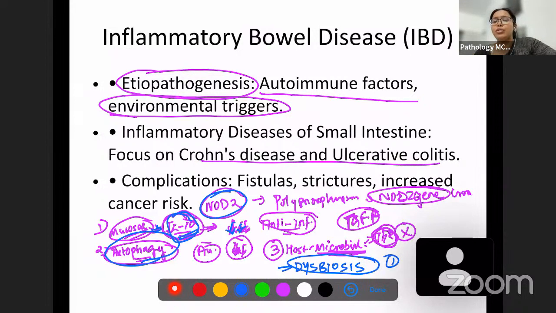Autophagy is also very essential for regulation of any damaged cells. If that is not there, then it can also result in inflammatory bowel disease. And finally, dysbiosis is a reason for inflammatory bowel disease. So these are some of the pathogenic factors which you have to remember. Other than that, we have discussed many times the differences between ulcerative colitis and Crohn's disease. So that can also be asked.